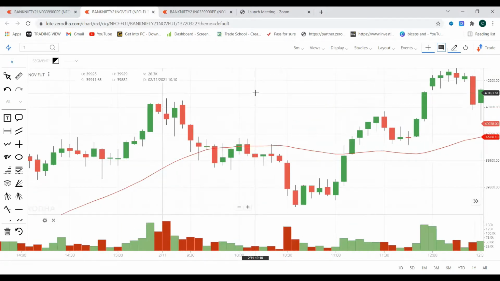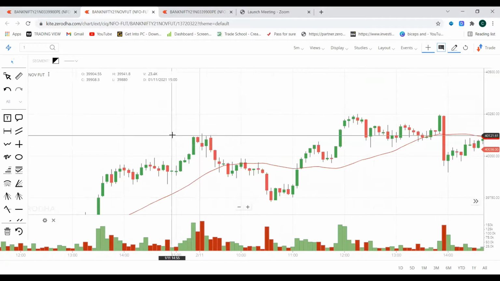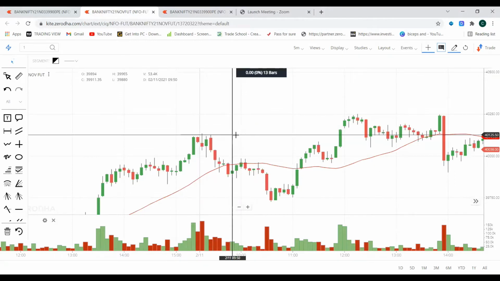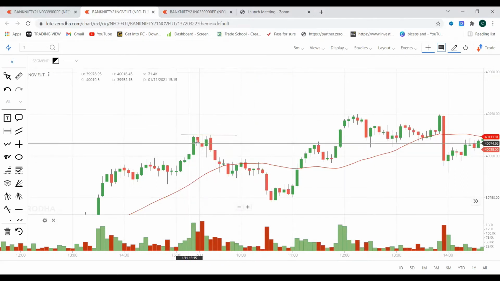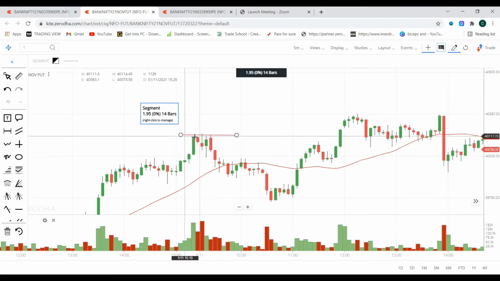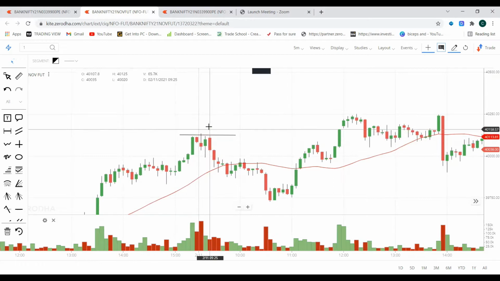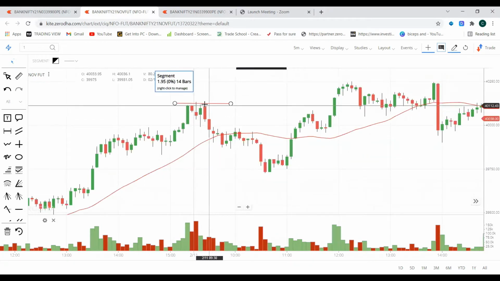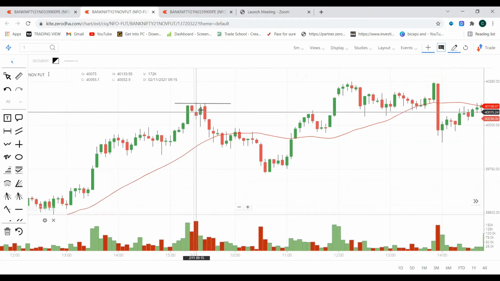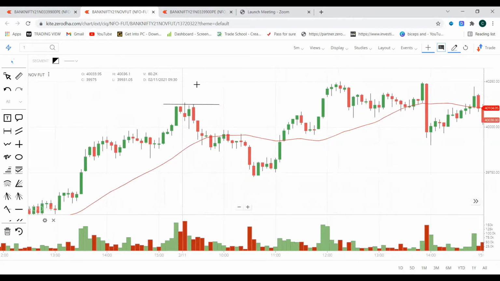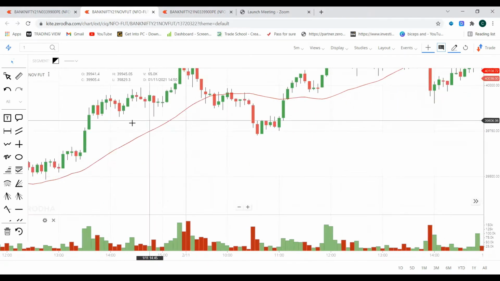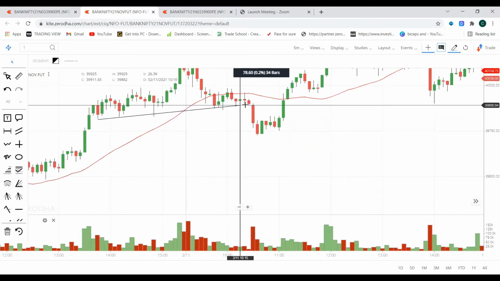The reason for taking this trade was that Bank Nifty opened in the range of yesterday's close. Yesterday Bank Nifty had made a high and also created a resistance in this particular region. Today the same region acted as a resistance. When the market opened at this point, it took it as a resistance and started moving towards the support. This is the support that Bank Nifty created yesterday.